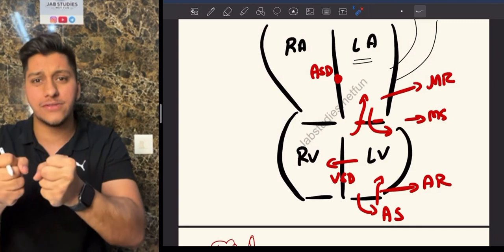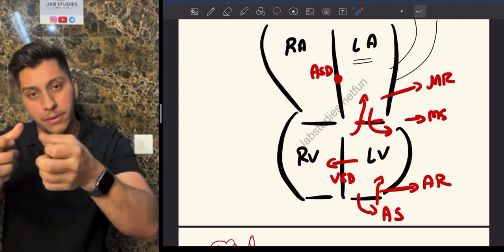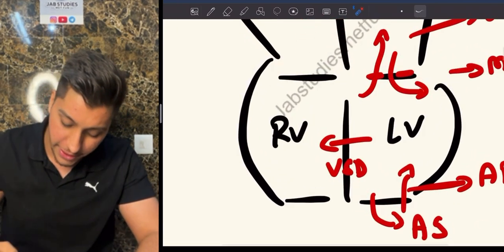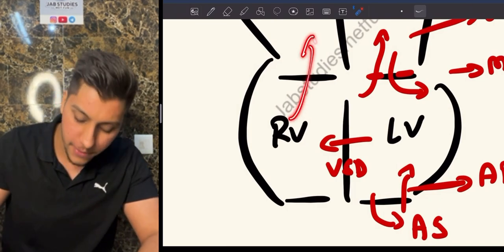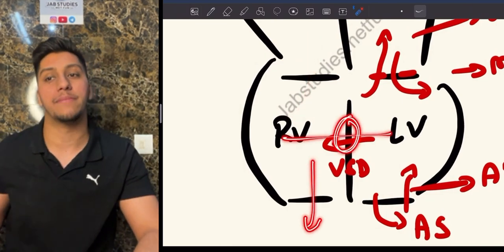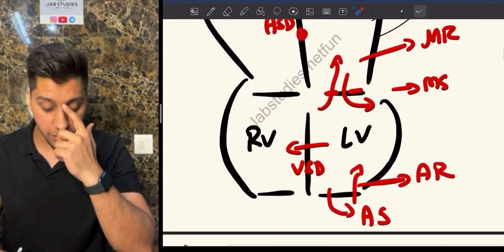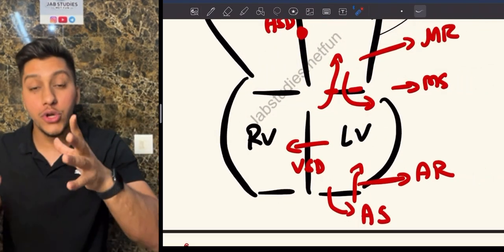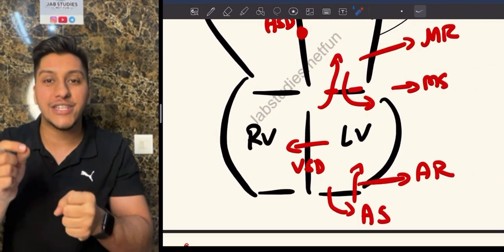Now, whenever the ventricle is contracting, you can see here, it has three ways to go. One, it can go up. One, it can go down. And if there is a hole between the ventricles, it can go side by side. Correct? So if the blood goes up, down or side during contraction, during contraction means systolic.